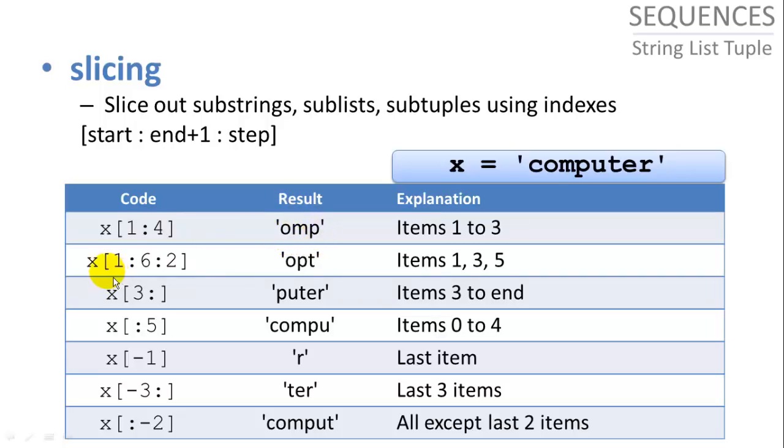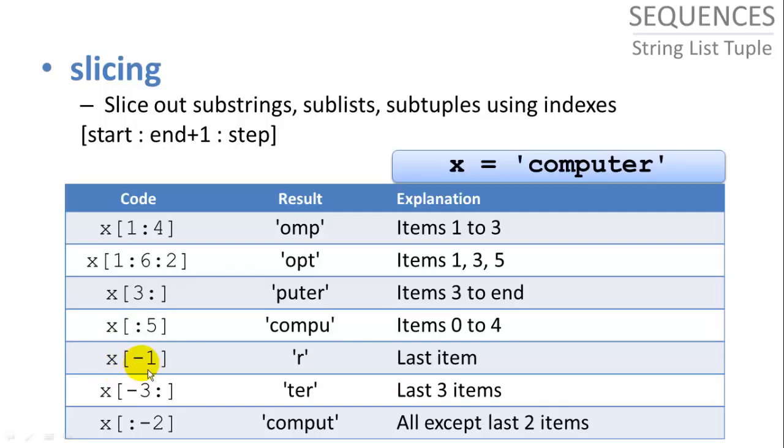If we want to slice items 1 to 6, this actually cuts off at 5, and it'll give us every other item since we have a step of 2 here. So items 1, 3, and 5, OPT. And x with items 3 to basically no end, right? We didn't put an item after the colon, so that's going to give us 3 onward, so PUTER. If we don't put anything before the colon, then it starts at 0. So this will give us items 0 through 3.